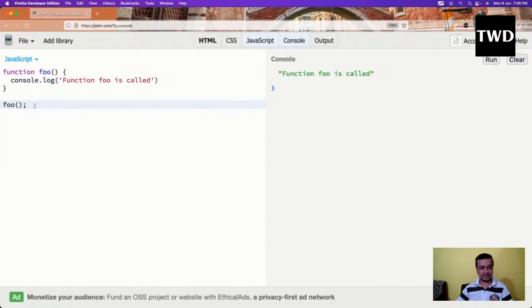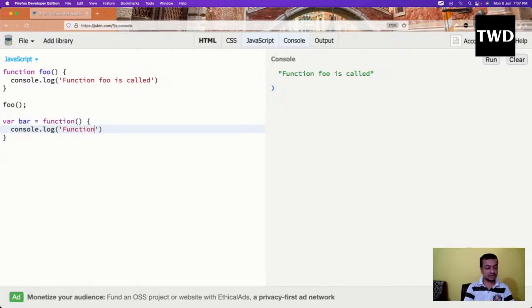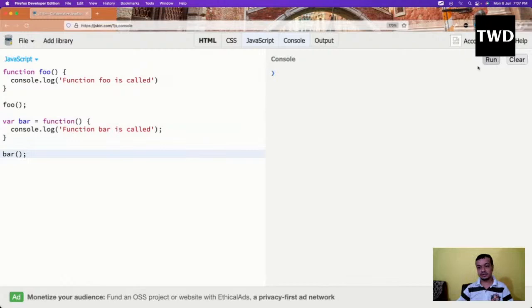There is another way to declare them, which is with var. In a variable, I am putting a function, and this is another way. So console.log function bar is called, and again I'm calling bar like this, and run it.